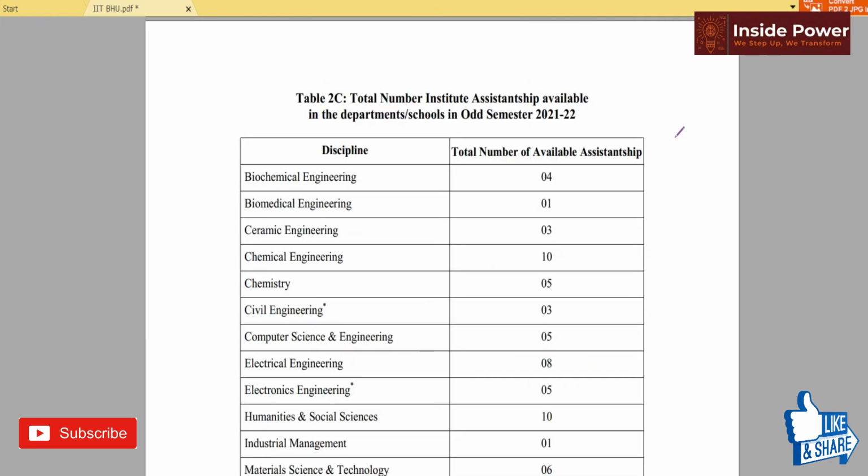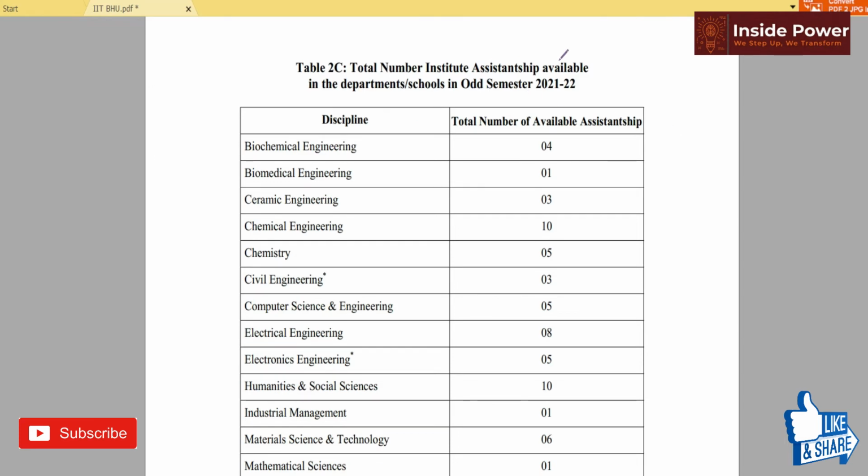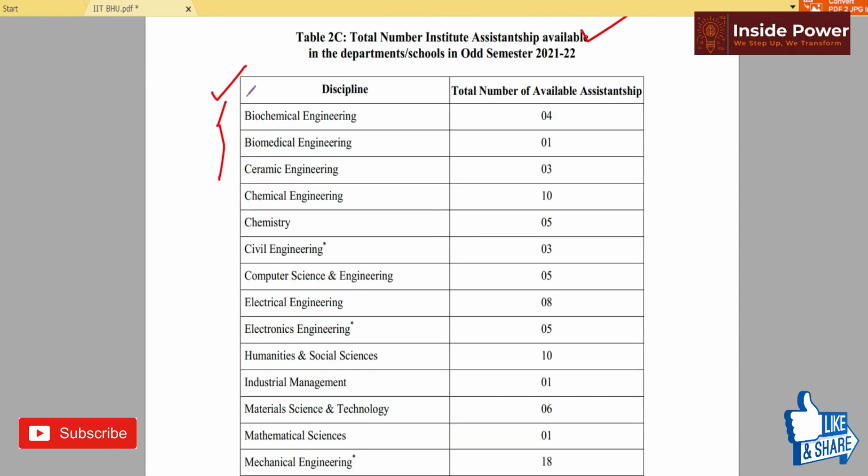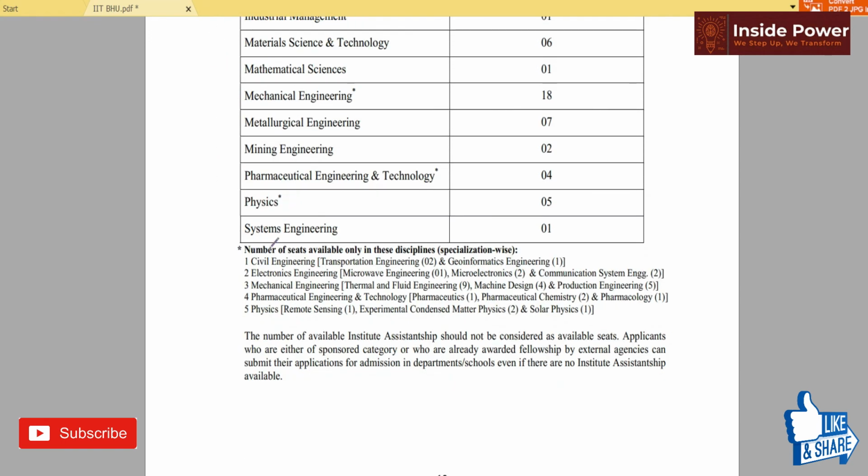Okay, thereafter total institute assistantship is available for the odd semester, that is the teaching assistantship is available, vacancies for the stipend. So these are the disciplines and number of assistantships available. Okay, so here the note is given: the number of available institute assistantships should not be considered as available seats.